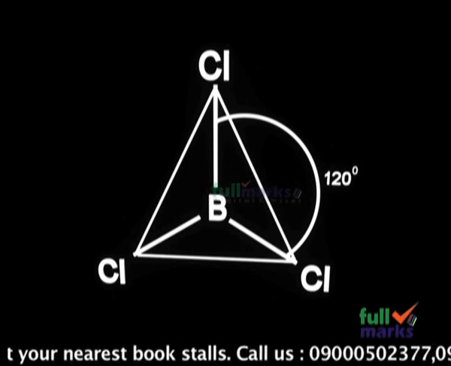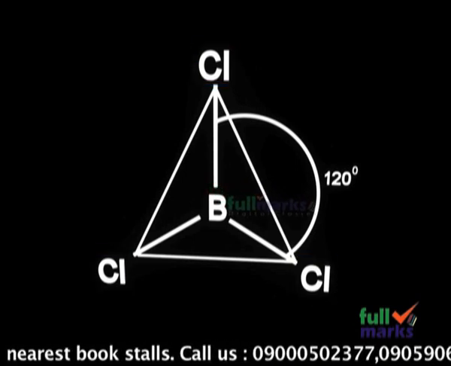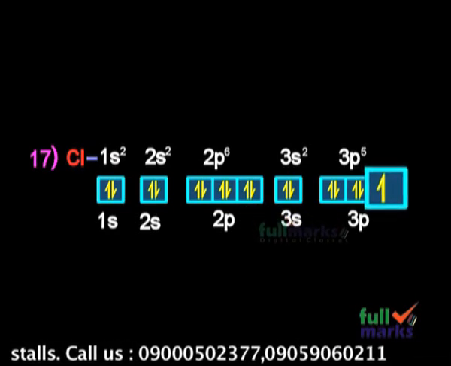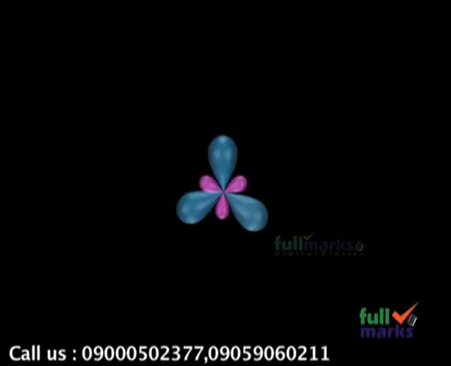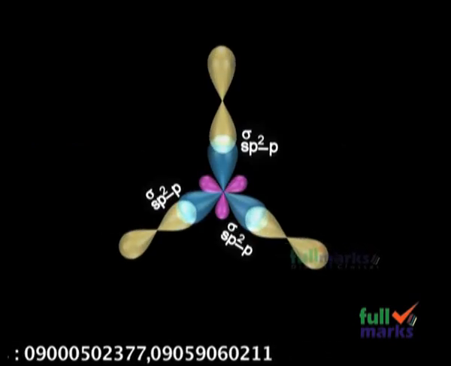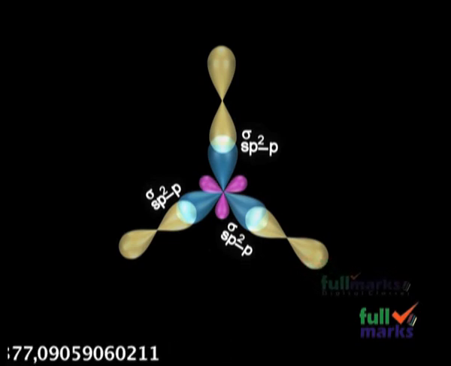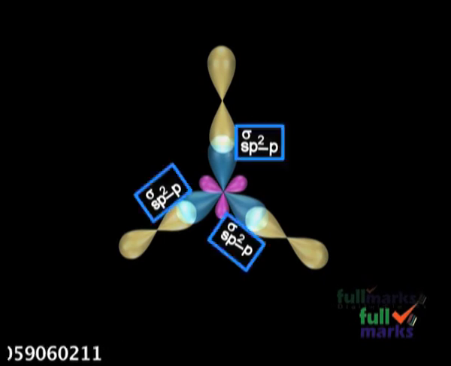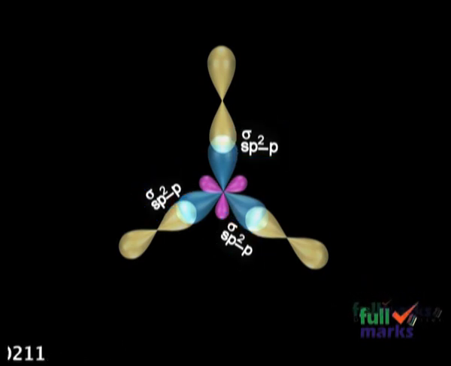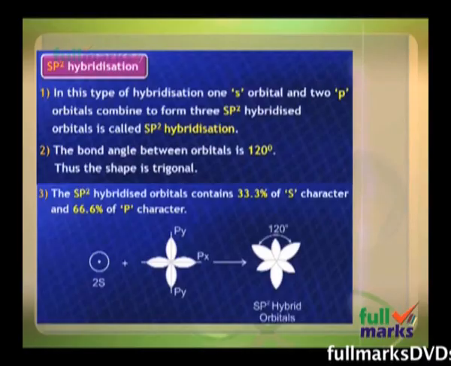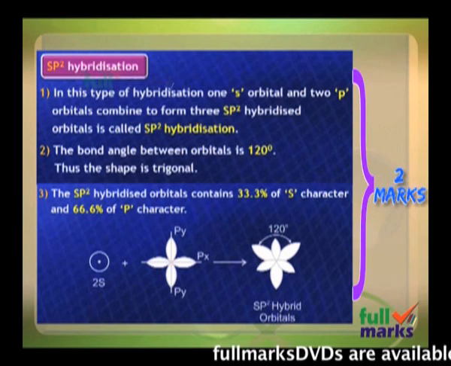And you see here in BCl3 molecule 3 chlorine atoms are present. As we discussed already, each chlorine contains one unpaired electron in p subshell. So the 3 p subshells of 3 chlorine atoms overlap linearly with sp2 hybrid orbital of boron and form 3 sigma sp2-p bonds. As a result, BCl3 molecule possesses trigonal planar shape with bond angle 120 degrees. So in this way, if you explain sp2 hybridization clearly, again 2 marks will be awarded.